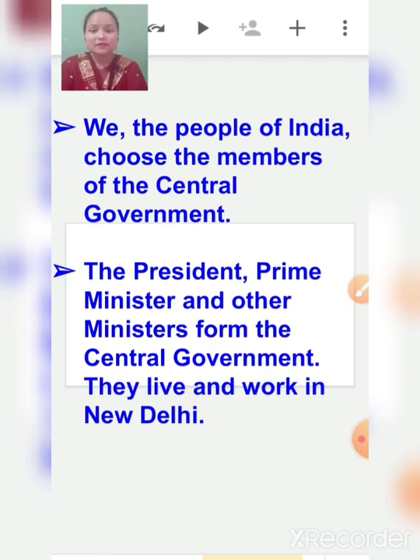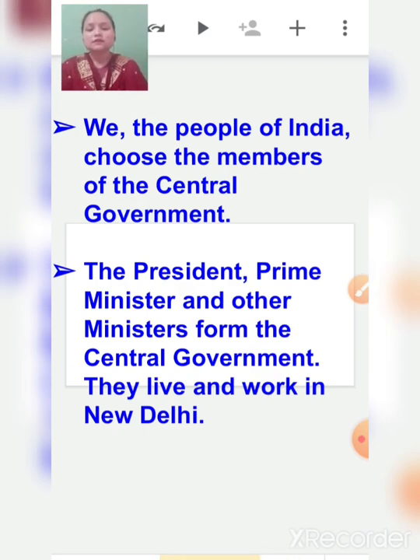Now children, who is the president of India? You all should know who is the president of India. Ram Nath Kovind is president of India, and Mr. Narendra Modi is prime minister of India. There are other ministers also, like finance ministers, home ministers, defense ministers, education ministers. So many ministers are there. They live and work in New Delhi, and they all work for the welfare of the entire nation.